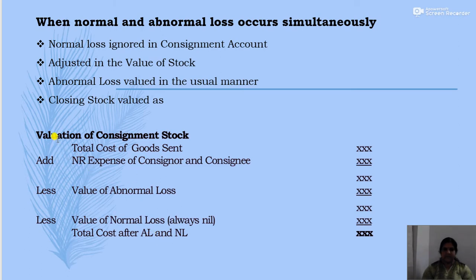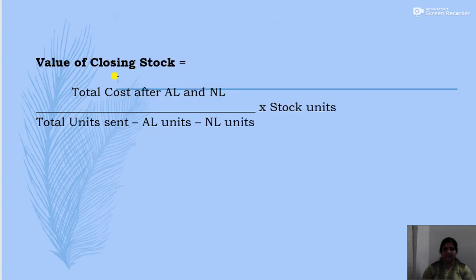Okay, so for the purpose of valuing the consignment stock, first total cost of goods sent, then with that add non-recurring expenses of consignor, not proportionate non-recurring expense. Okay, so it is non-recurring expense of consignor and consignee, then deduct value of abnormal loss and also the value of normal loss. And the result will be total cost after abnormal loss and normal loss. Now the closing stock or the consignment stock can be valued as total cost after abnormal loss and normal loss divided by total units sent.